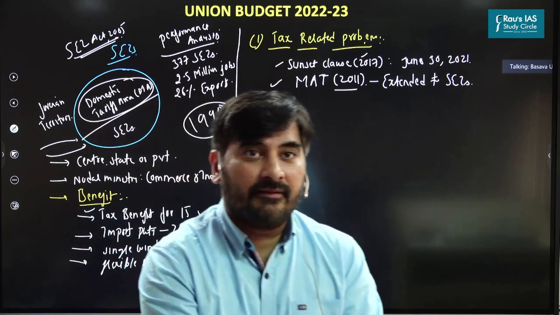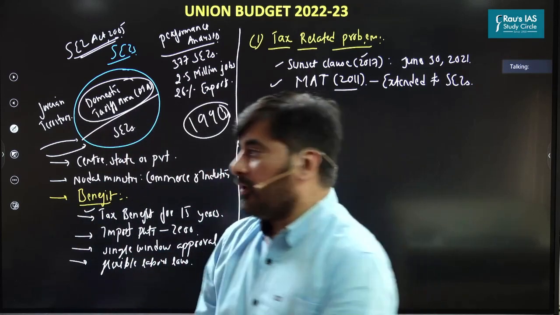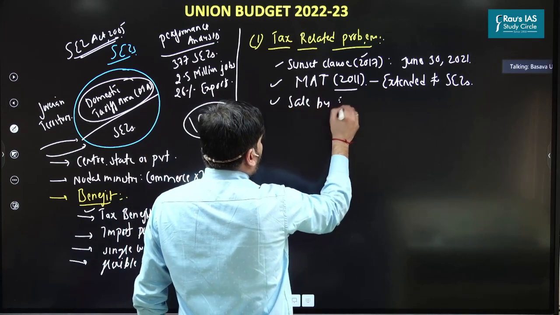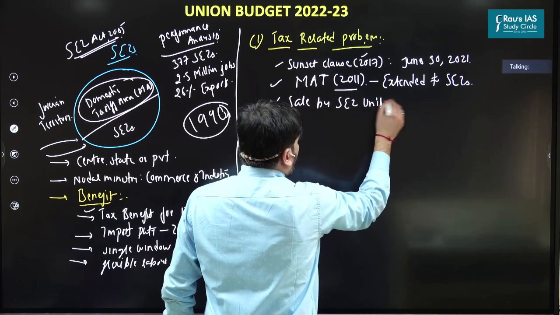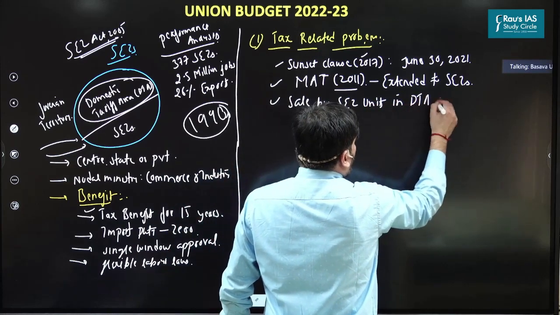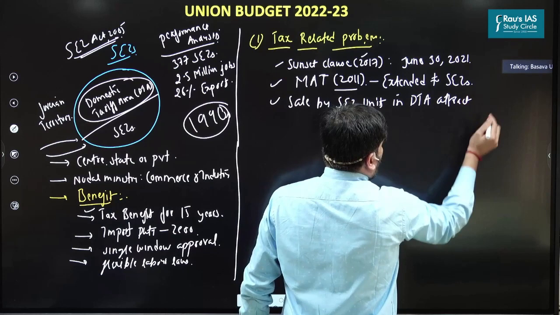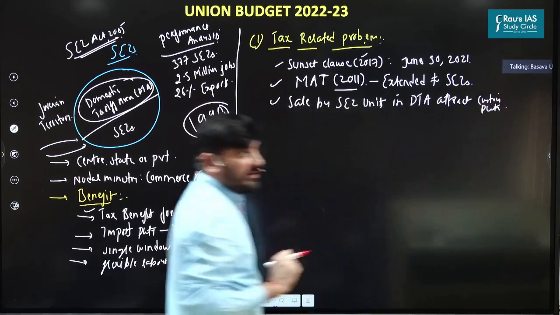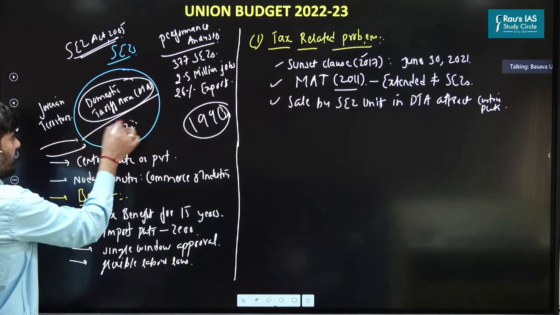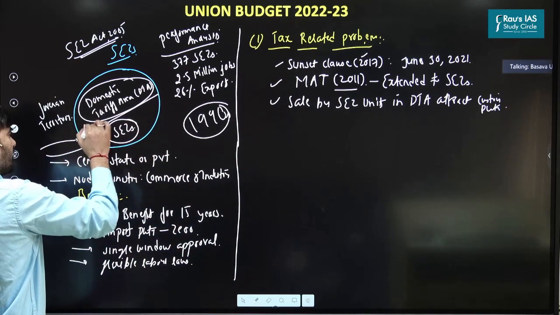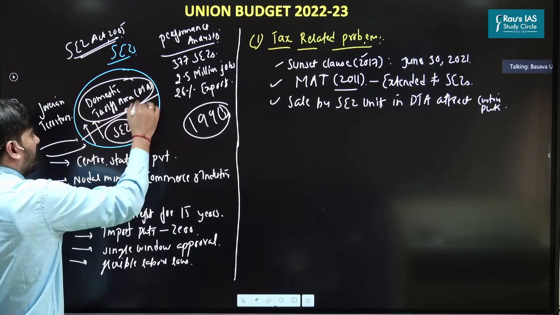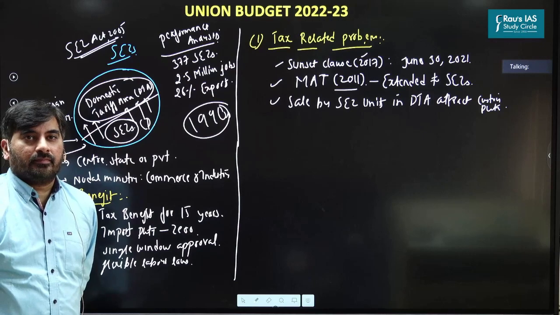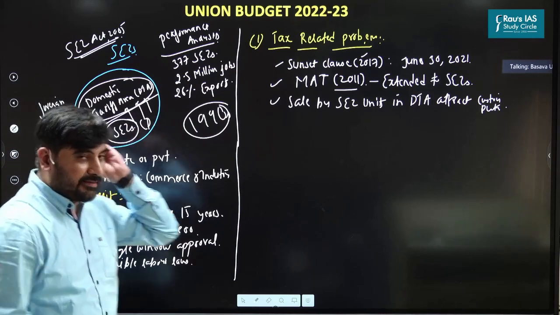Are we clear on this? Third problem is sale by SEZ units in DTA attracts customs duty. So please understand here, if a unit which is based in SEZ is selling its goods in the domestic tariff area, rest of India, it will have to pay customs duty. That's a provision under the SEZ Act.